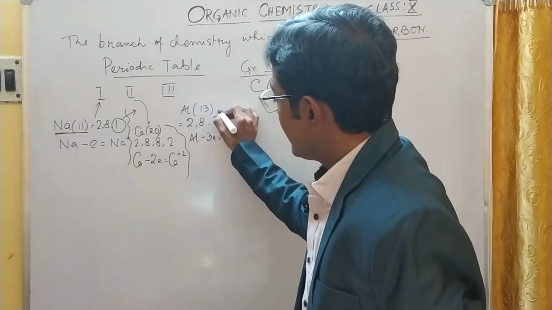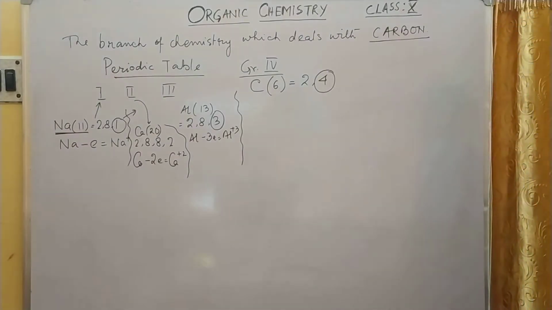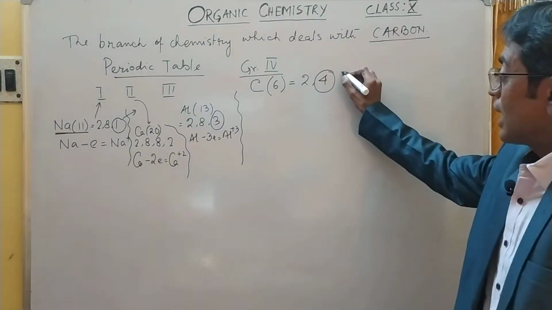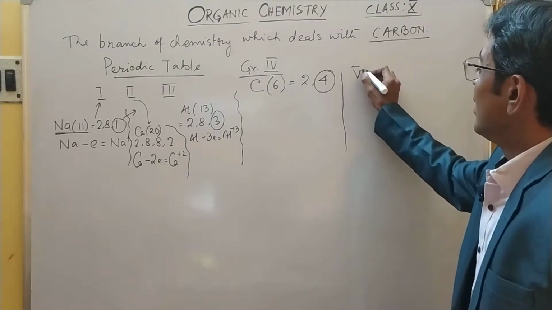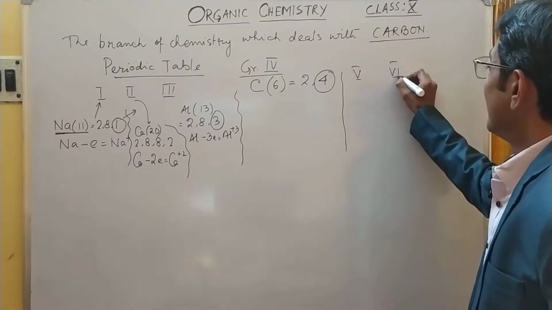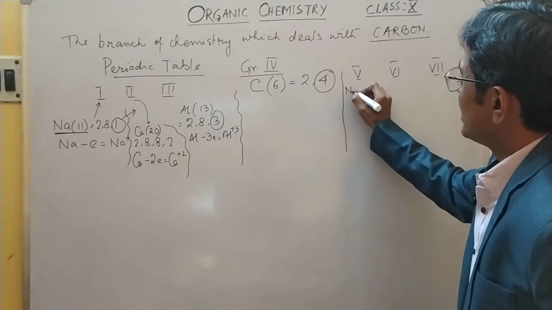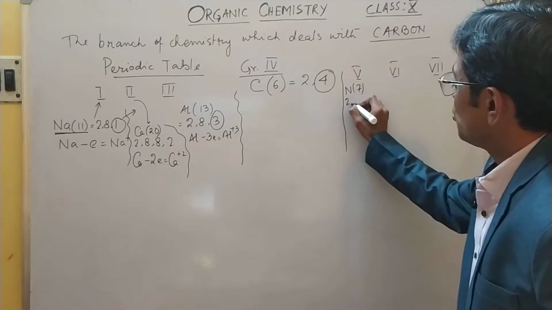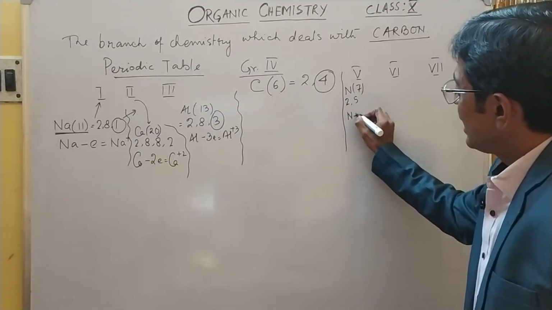If this electron is gone, it attains octet. I am leaving 4 for now. Then 5, 6, 7, you all know this. Nitrogen, atomic number 7, 2, 5, will accept 3 electrons.